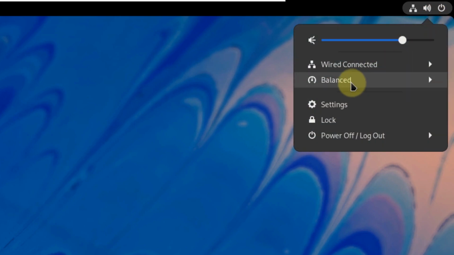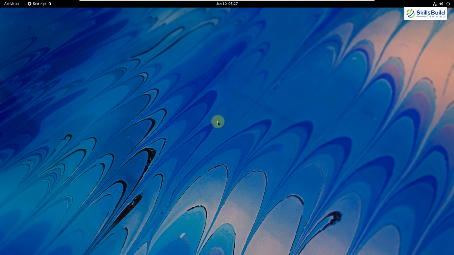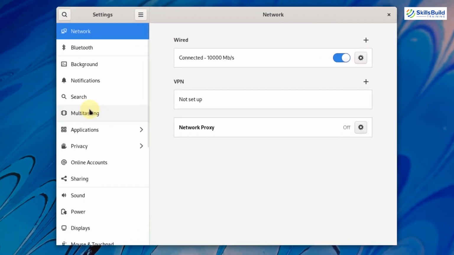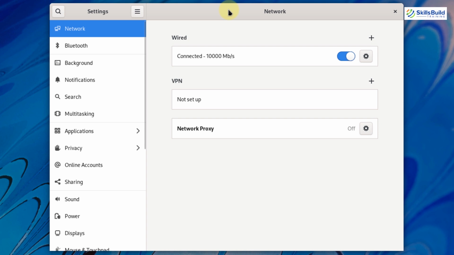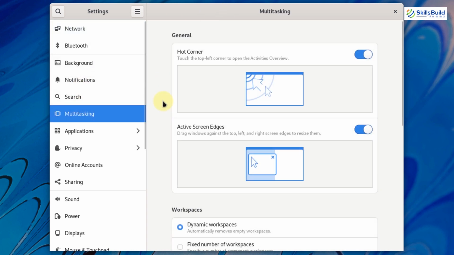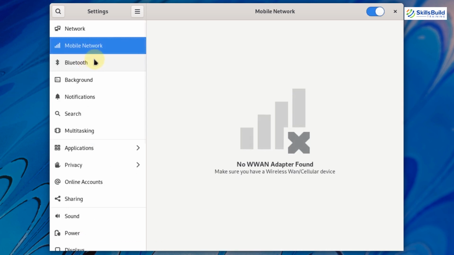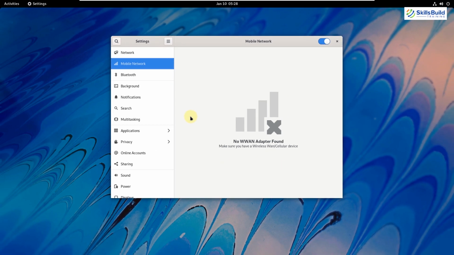So now we have power modes, and other than that we have one more new feature that is known as multitasking. Here we have a new section added into the settings of this Linux distribution named multitasking. You can do a lot of new stuff with this new addition. Other than that, we have a new feature named mobile networking. I'll just search here. So here we have mobile network. We can connect our mobile with Fedora and we can use 2G, 3G, 4G and 5G. But obviously we need to have a modem.